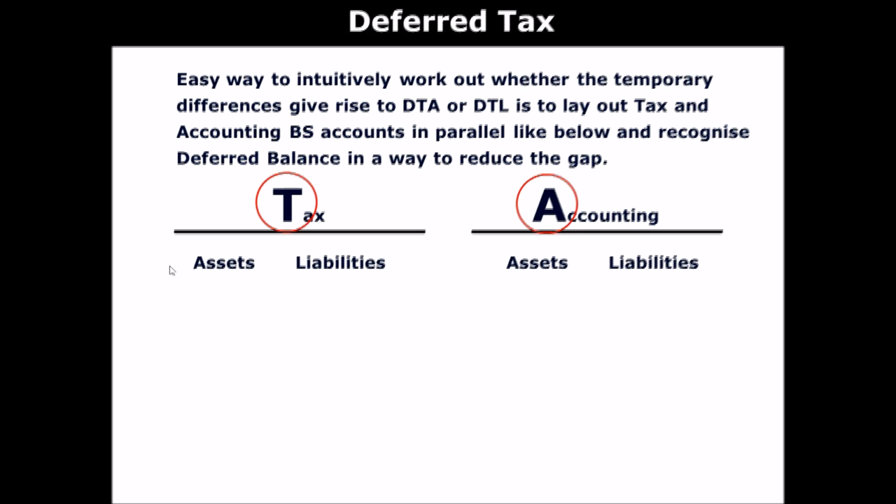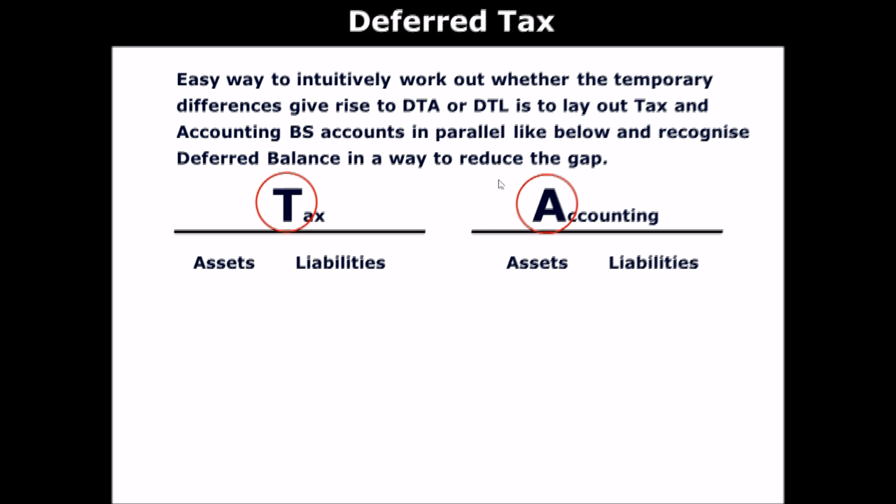Okay, so it's like a puzzle, right? Don't think about it logically, it's like a puzzle. So what I'm saying here is there is an easy way to intuitively work out whether the temporary differences give rise to deferred tax assets or liability, okay? Which is to lay out tax and accounting balance sheet accounts in parallel, like below. So assets sit on the left and liability sits on the right. And you lay out tax books and accounting books like this. Tax, accounting. And you always have to place tax on the left, right? And the accounting on the right.